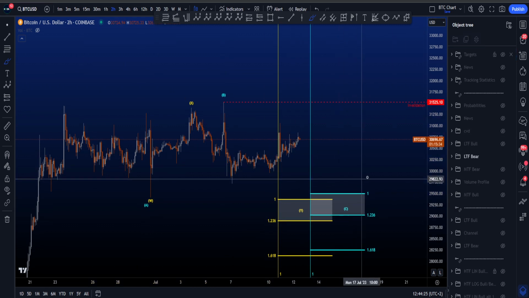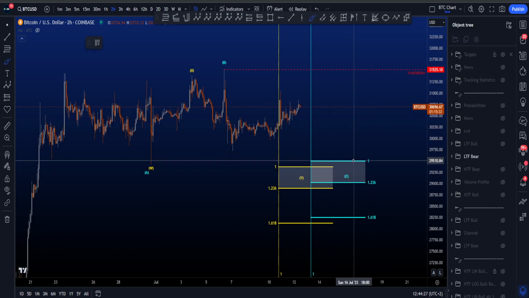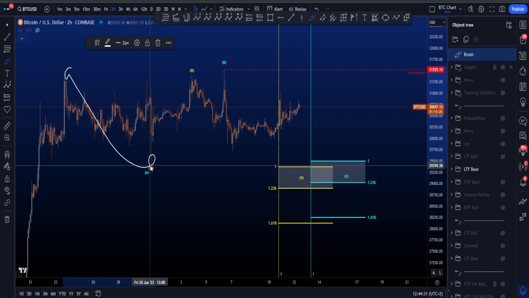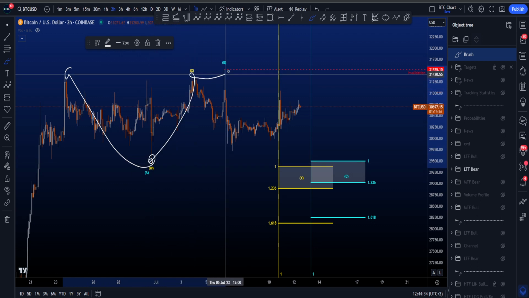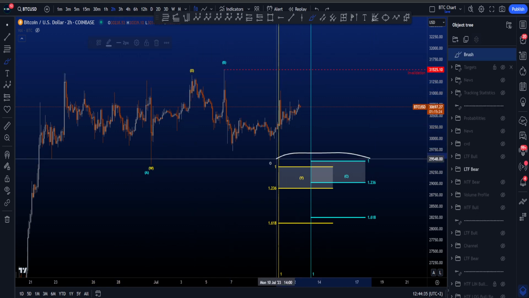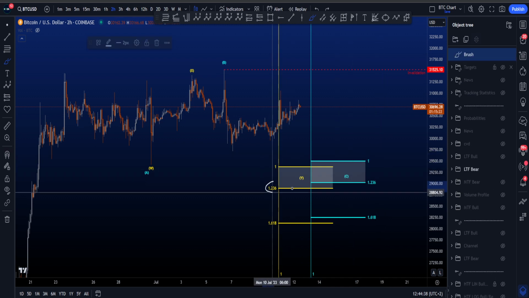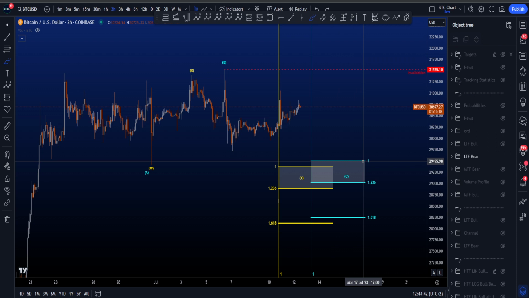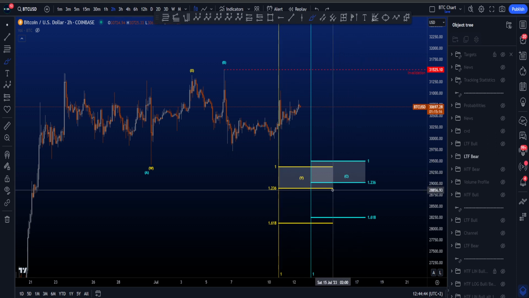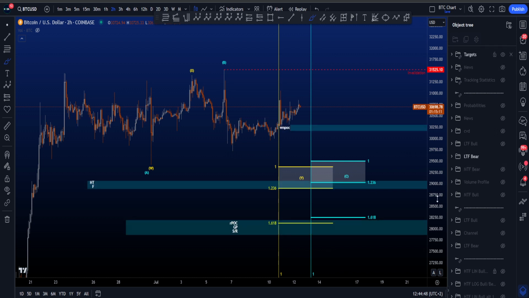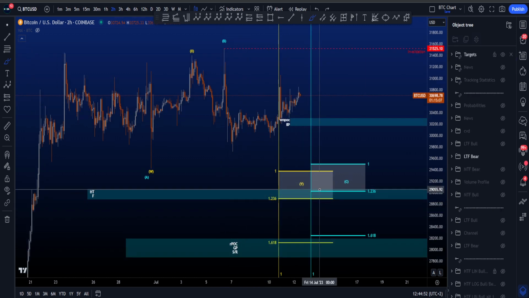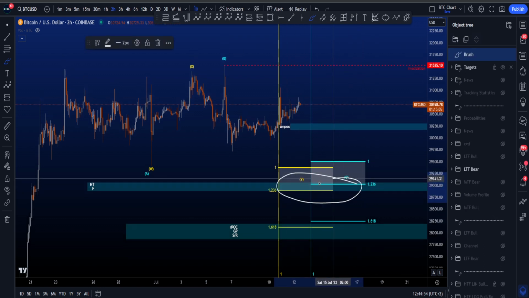The target areas for a regular flat and a wave Y, however, are not too different. Both are taken from the high to the low over here to then either the high of X or the high of wave B. And that explains the difference between the 1-to-1 and the 1.236 in the level over here. Now, the 1-to-1 in blue, 29.5k, to the 1.236 in yellow at 28.8k is a nice confluence with each other. And also, again, you have that target box around 29k in this level as well. So this is a very interesting support.